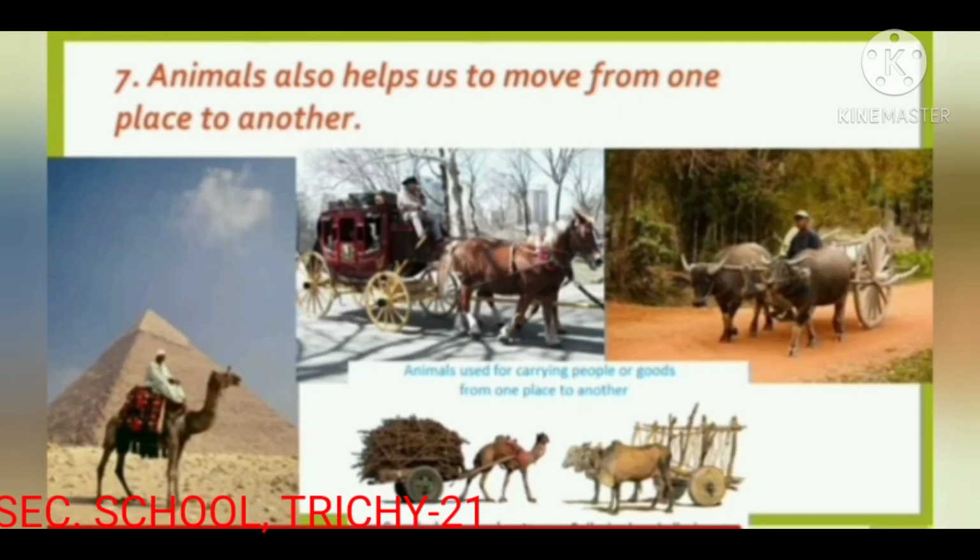The next one, animals also help us to move from one place to another.